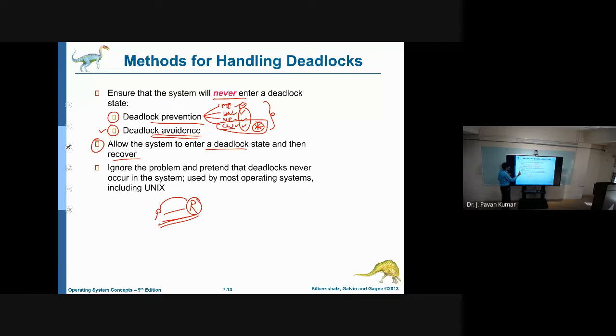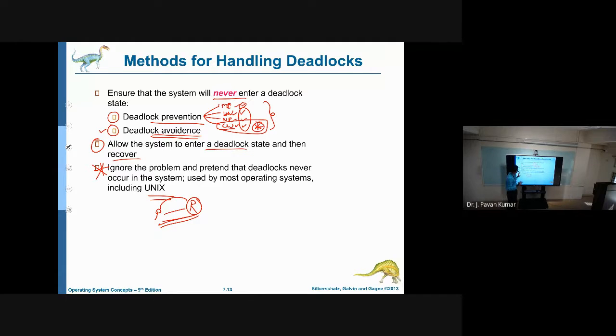In Windows and Unix, this final approach is used, that is, ignoring the problem by giving the task to the application programmer. He only will take care of deadlock handling.